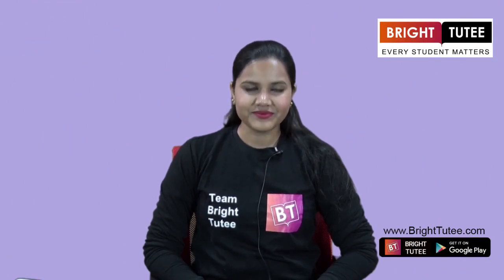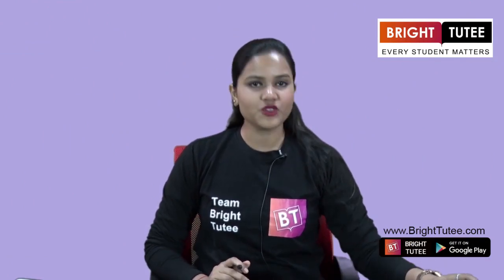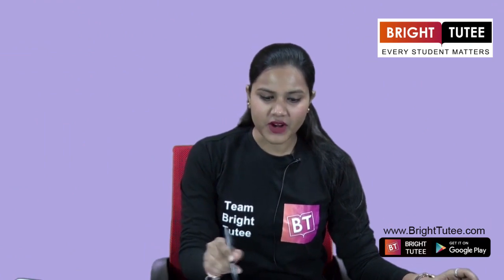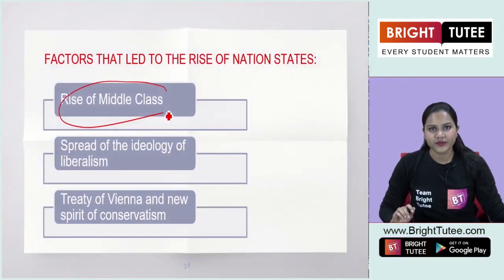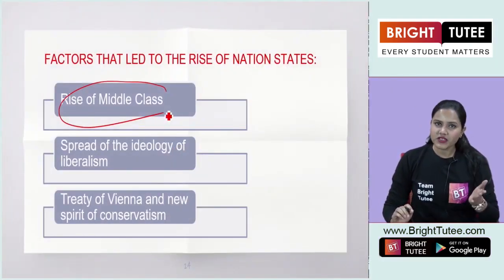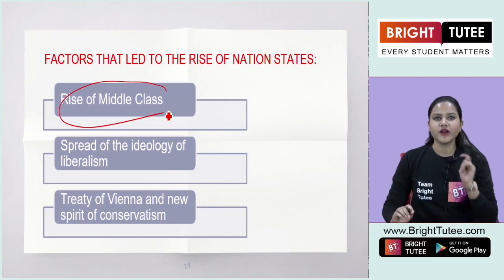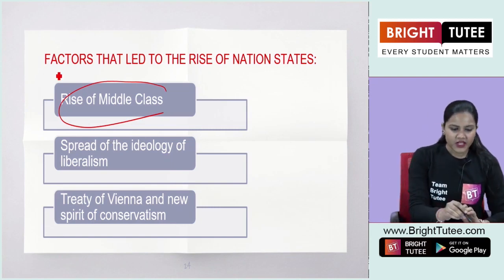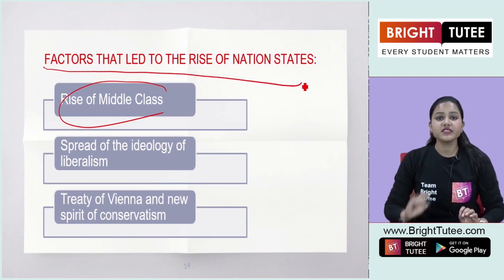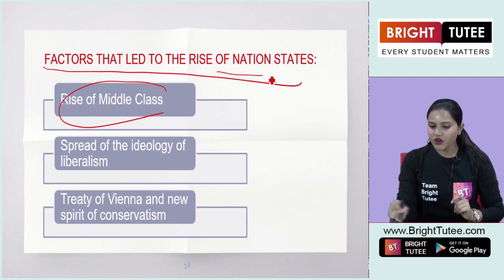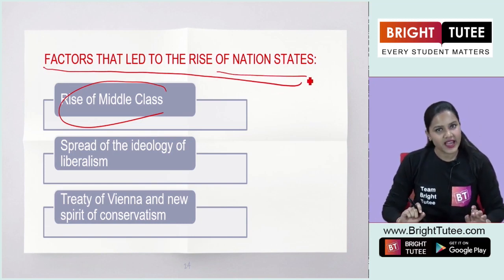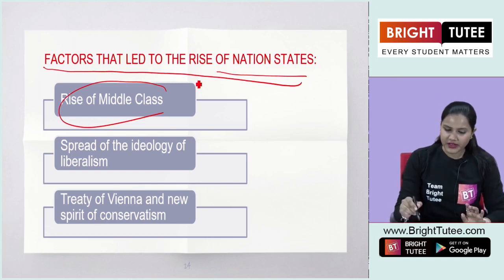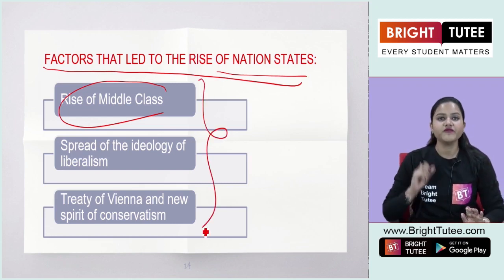Hello everyone. Now let's start with our next topic here, that is the rise of the middle class. Students, before this you already have learned one thing. What is that? You read about the factors that led to the rise of nation states, and you must remember that there are three important factors.